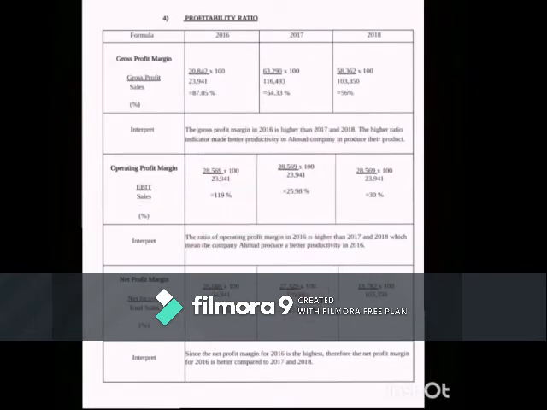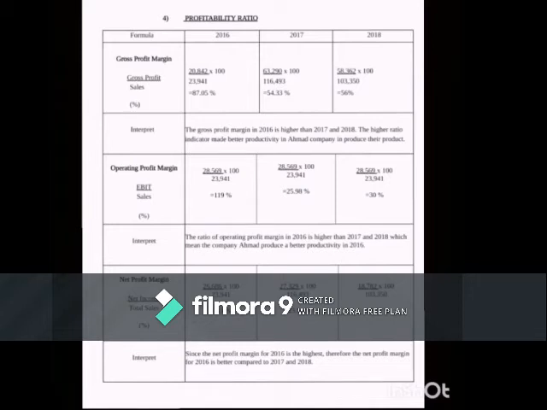Number 4, profitability ratio. Gross profit margin formula: gross profit divide sale. The gross profit margin in 2016 is higher than 2017 and 2018. The higher ratio indicates better productivity in AHMAD company in producing their product. Operating profit margin formula: EBIT divide sale. The ratio of operating profit margin in 2016 is higher than 2017 and 2018, which means the company AHMAD produced a better productivity in 2016.